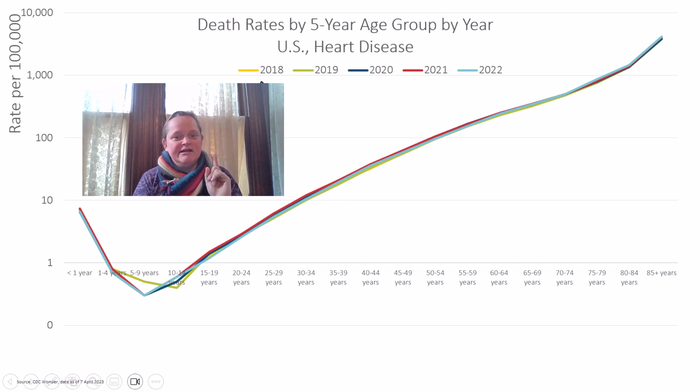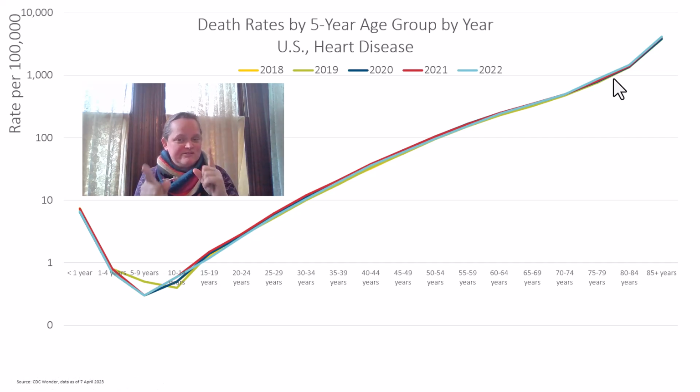And you'll notice I have 2018 through 2022, and again, 2022 is provisional. This is as of the most recent update on CDC Wonder, which was the first week of April 2023. And it has this little bend in these last few older ages. But remember, this is per 100,000, so this 1,000 line is basically a 1% death rate just from heart disease. And this is any kind of heart disease. So you can orient yourself to how this graph looks.